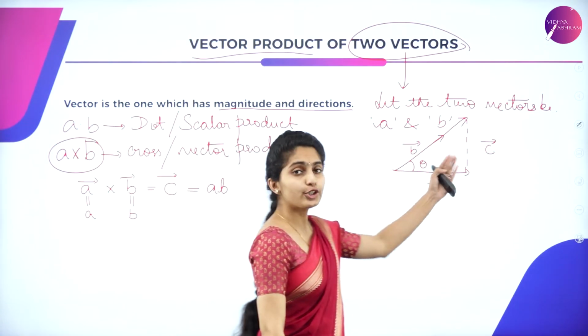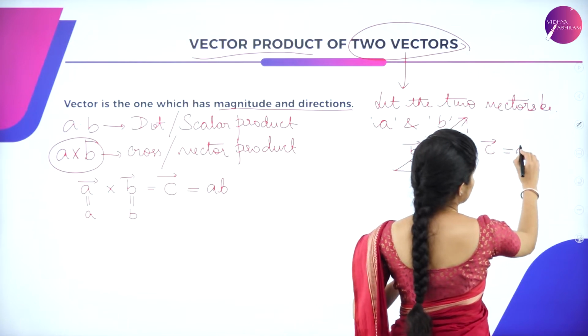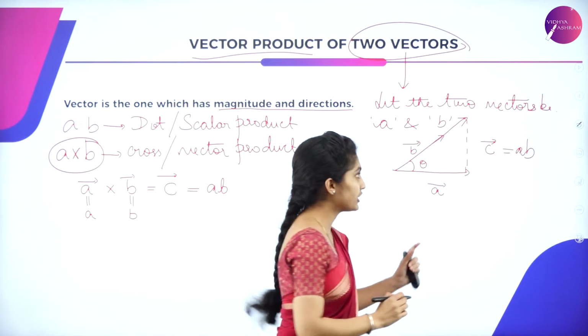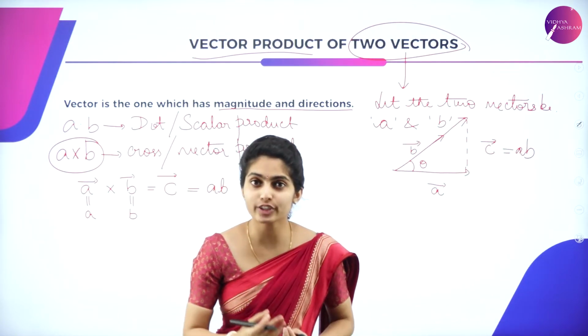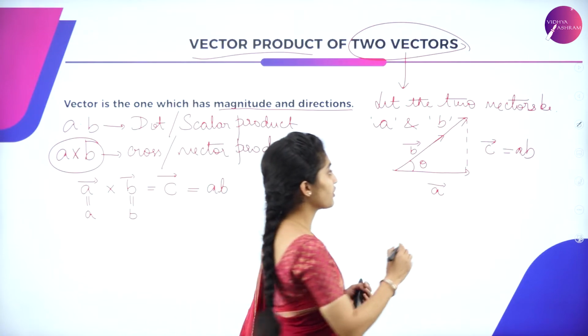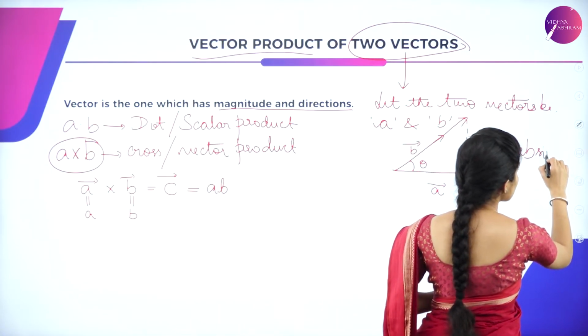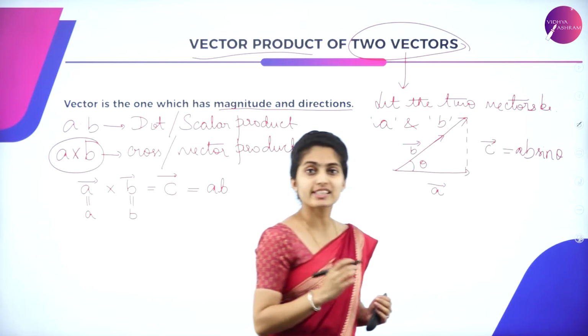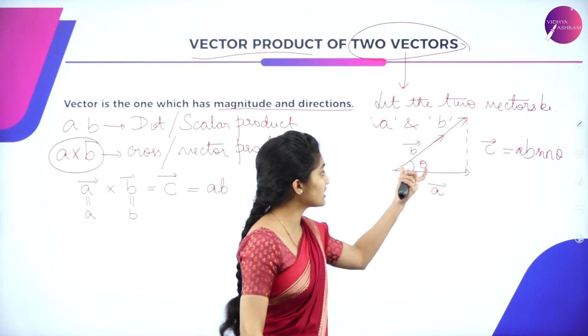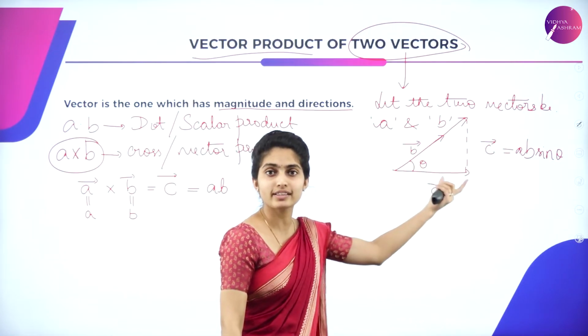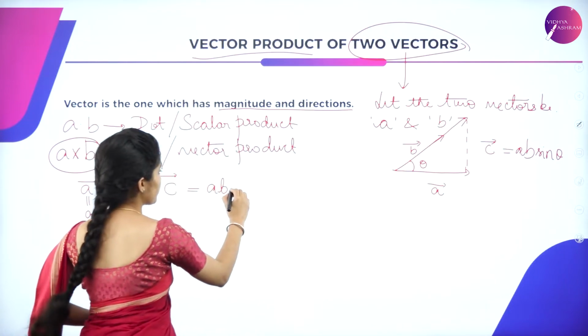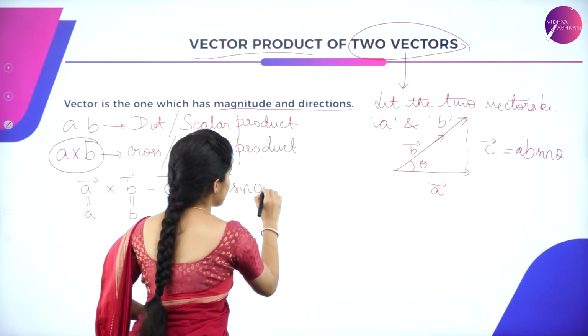So the magnitude of C can be said as A into B, along with the trigonometric function, which is sine theta. So it is AB sine theta, because theta is the angle made by this triangle given over here.